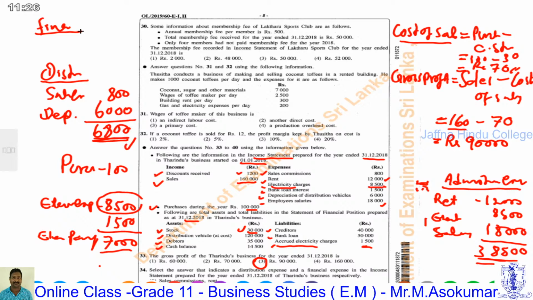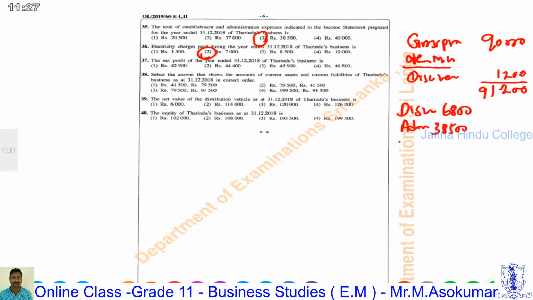Then given financial expenses, we have to calculate financial expenses. Here, the bank loan interest 1,500. Only one expense is given under this category. No other financial expenses. Therefore, financial expenses 1,500. Altogether, total expenses 46,800.